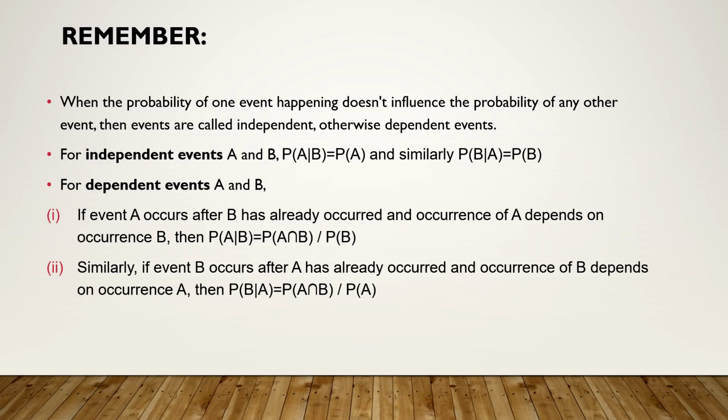Similarly, P of B given A will be P of B because it is not dependent on the event which has already occurred. But for dependent events, you can have conditional probability. For dependent events, if event A occurs after B has already occurred, that means P of A given B, then just now we have seen the definition gives P of A intersection B upon P of B. Similarly, if B occurs after A has already occurred, then it is P of A intersection B upon P of A.